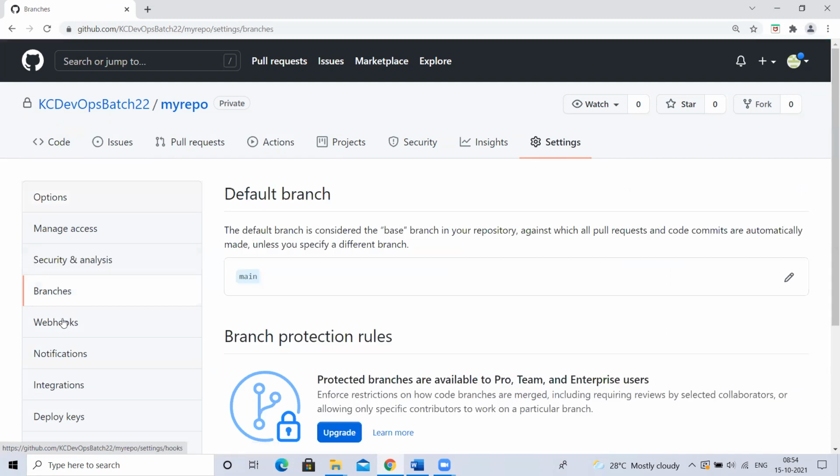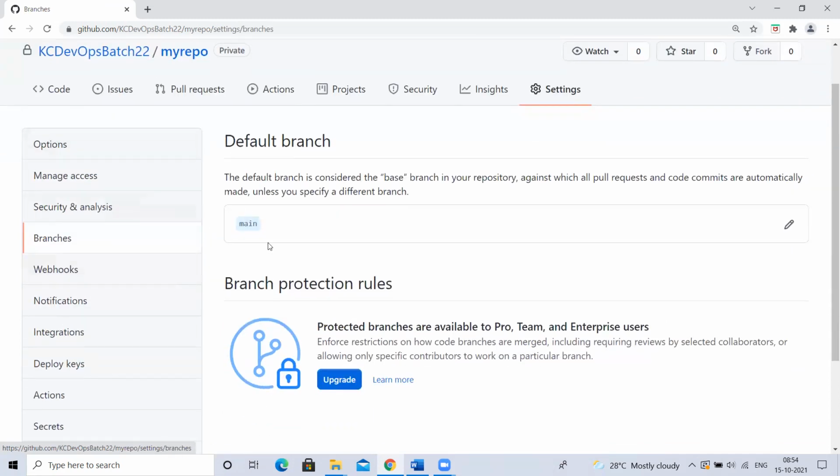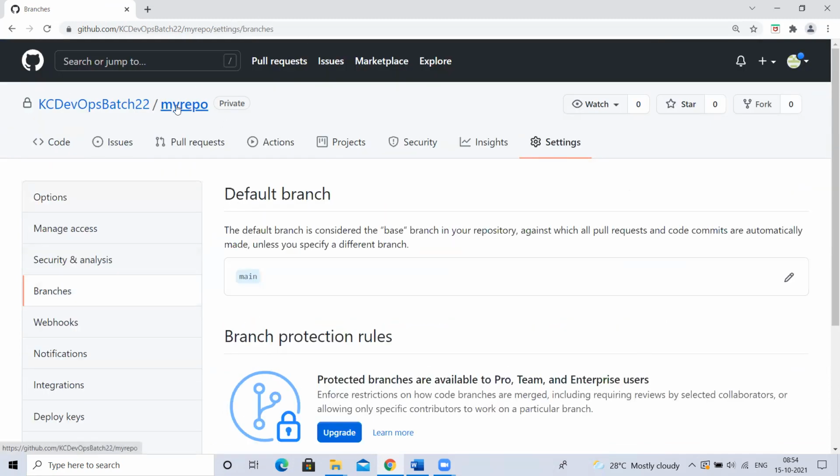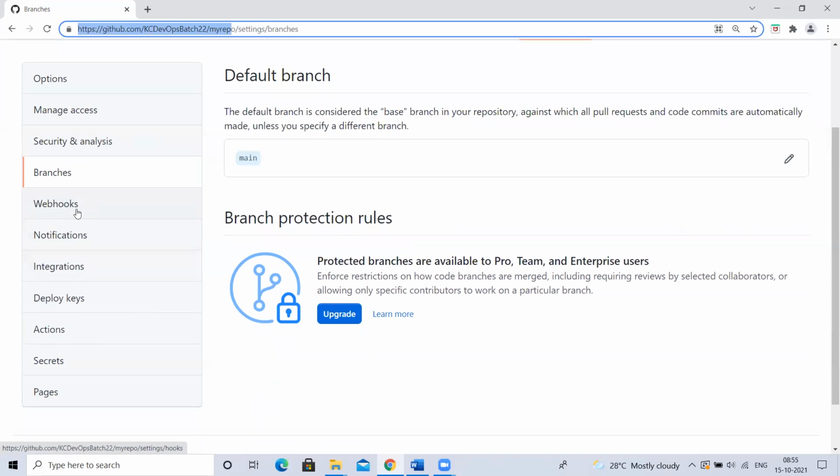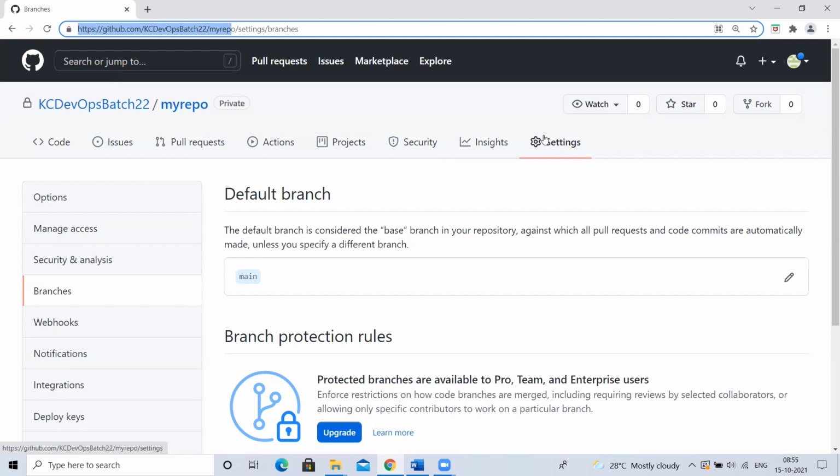I want to add one user. It is a private repository, so other users will not get public read and write access. As it is a private repository, any users who know my URL will not get read access either. If it were a public repository, at least they might get read access, but it's a private repository, so they will not get read access also.